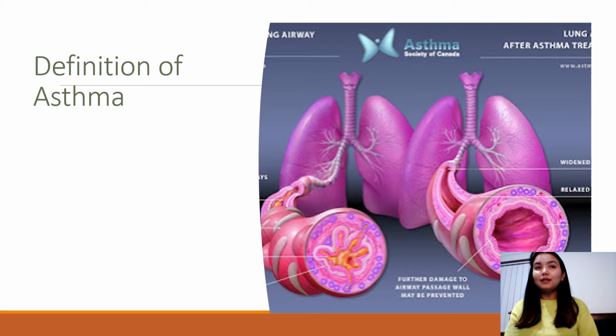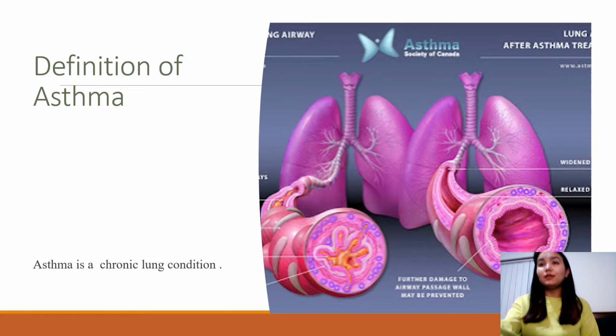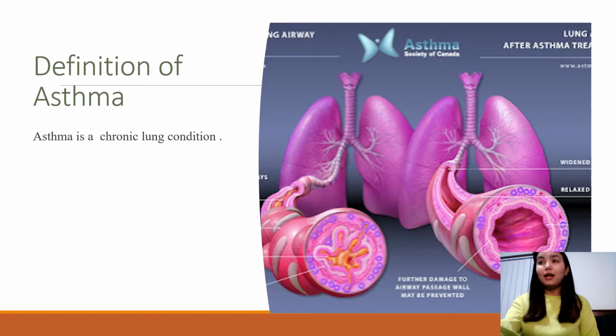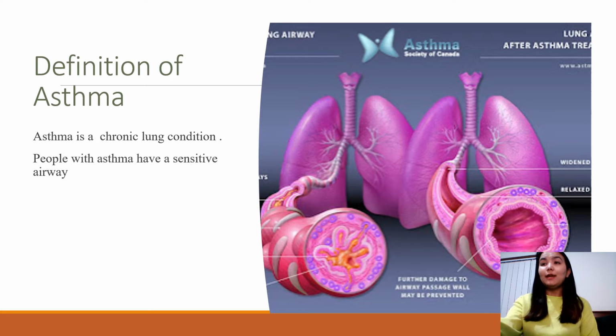So let's get started with the definition of asthma. Asthma is a long-term lung condition that can be managed but cannot be cured. As you know, the main function of lungs is to supply enough oxygen in the blood and to remove carbon dioxide from the blood. The proper function of gas exchange depends on the clear passages of the airways. In asthma, patients' airways become inflamed, swell, and make it difficult to breathe, and therefore the clinical manifestations of asthma arise.